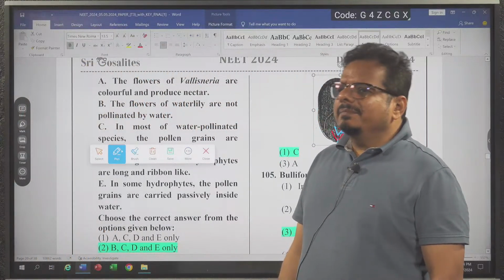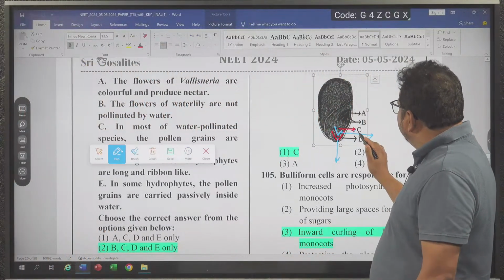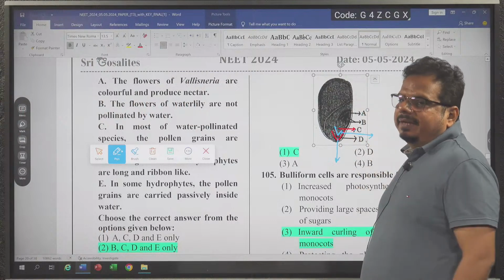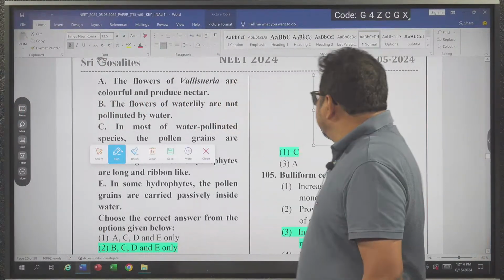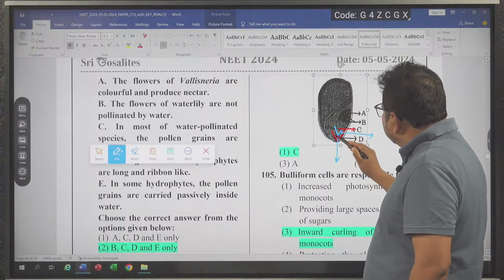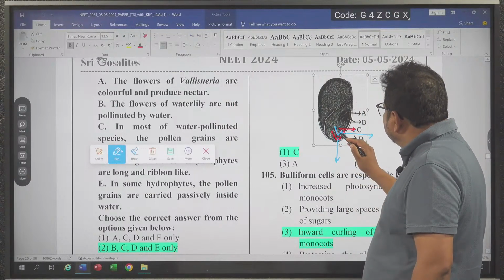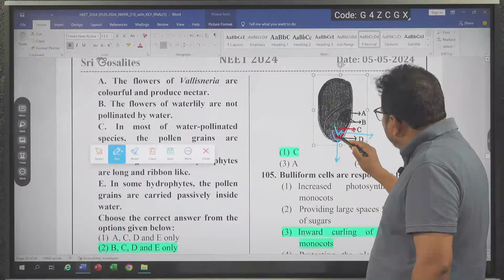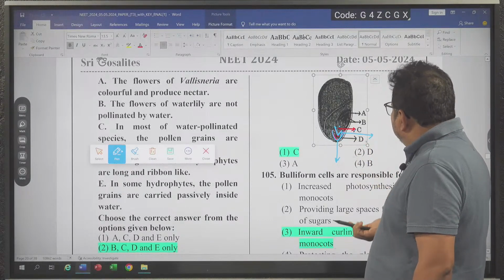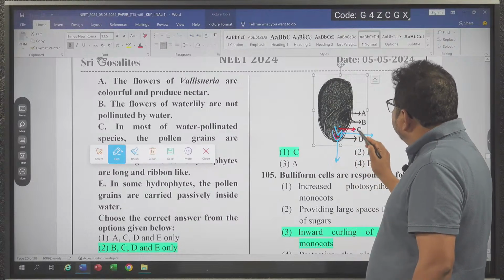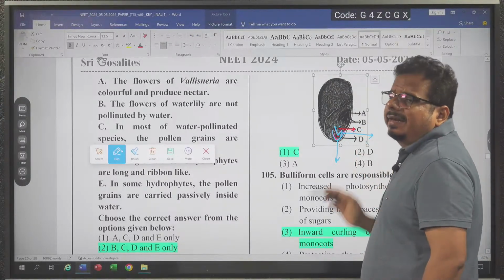Of course, this is the mistake of the paper setter. They have to point out the very correct labeling to not confuse the student. But anyhow, you can see two lines are there. One is coleorhiza, another is radical. If it is coleorhiza, then this becomes the radical. We have to say like this. So radical is giving the root, so we have to consider it is radical.